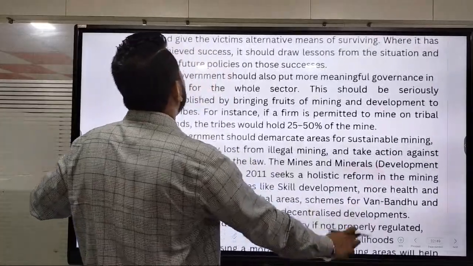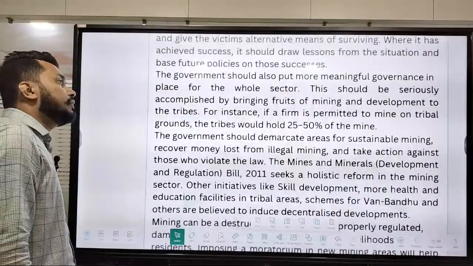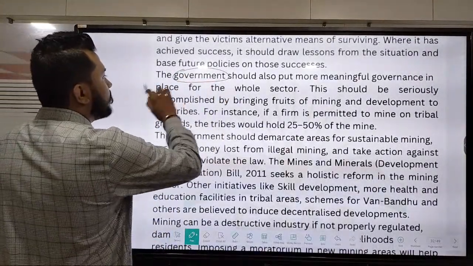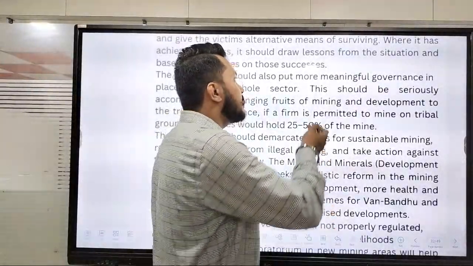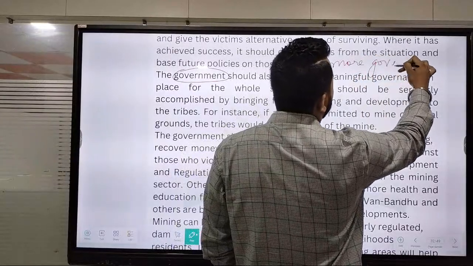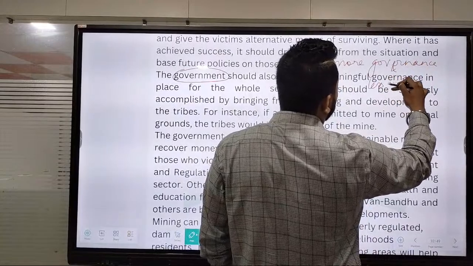Then here, mainly we are talking about governance. So what are we saying about governance here? See, when you are talking about governance or the government, the government should directly imbibe here more governance and less government.